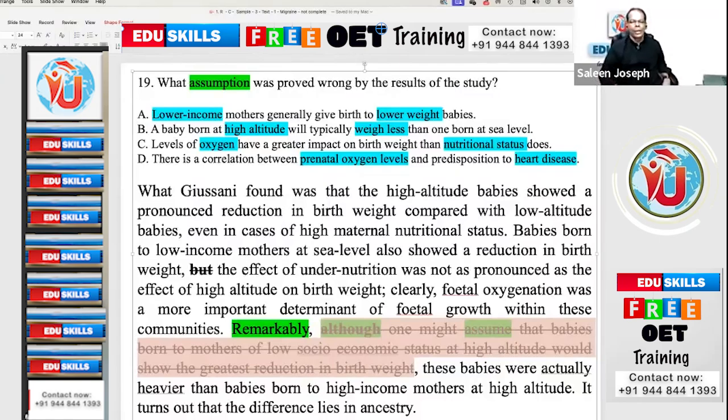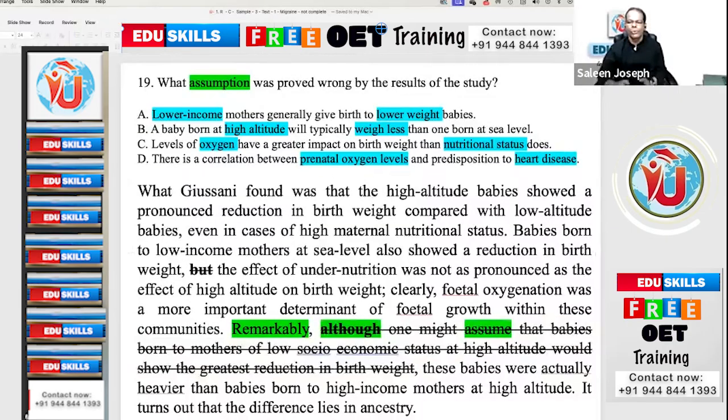These babies were actually heavier than babies born to high-income mothers, rich mothers. Although one might assume that babies born to mothers of low socioeconomic status, meaning mothers who have less money, the kids of poor people will have less weight. That is the assumption.